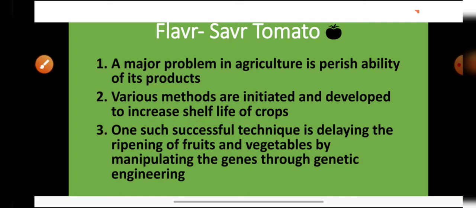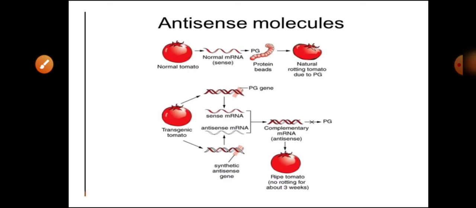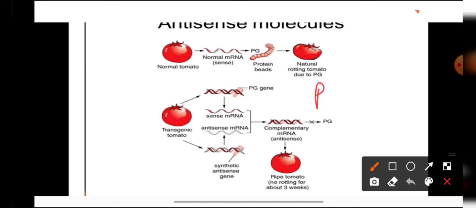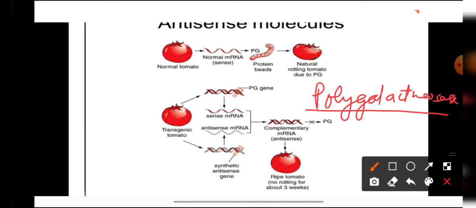Now students, for the ripening of the fruits and vegetables, a particular enzyme is required, and this enzyme is known by the name polygalacturonase. This enzyme, students, causes the dissolution of pectin, and in this way it is responsible for the ripening of the fruits and vegetables. So with the help of genetic engineering, students, the antisense RNA of this particular gene, which forms this polygalacturonase enzyme, has been synthesized and formed in the case of transgenic crops.